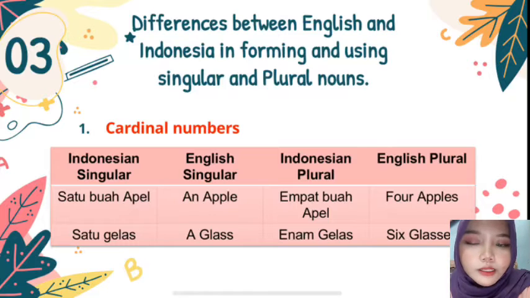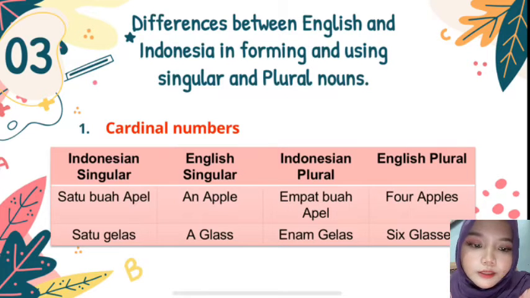But in English we don't say one apple, just an apple or a glass. And also in Indonesian plural 4 buah apel, we use the number in front of the noun, like 4 is 4 apples in English.